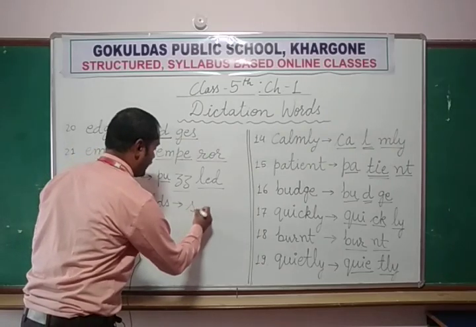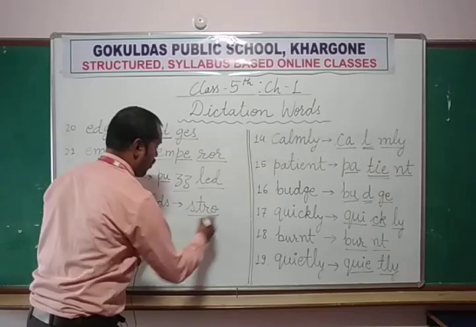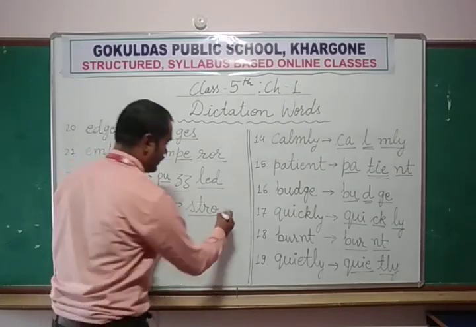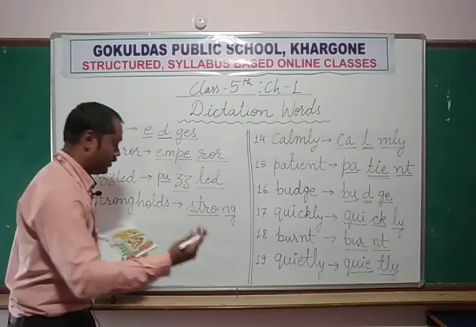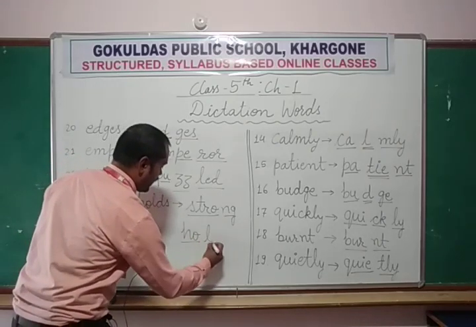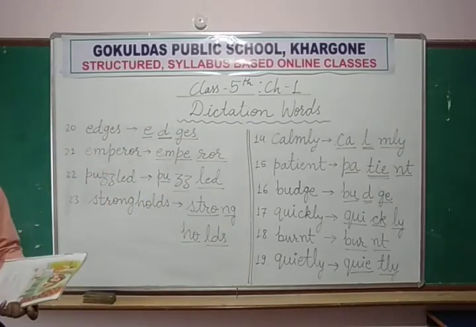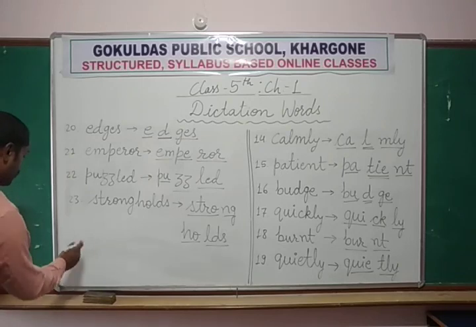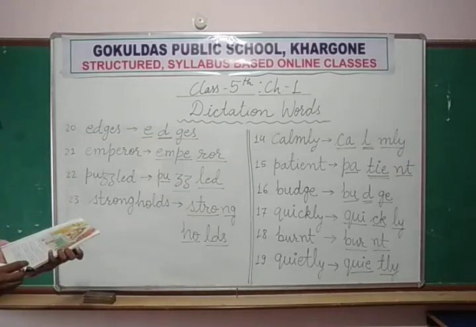So first we divide S-T-R, straw, O, strong, N-G. Then hold, H-O-L-D-S, holds. Strongholds are the areas which are much stronger than the other areas.